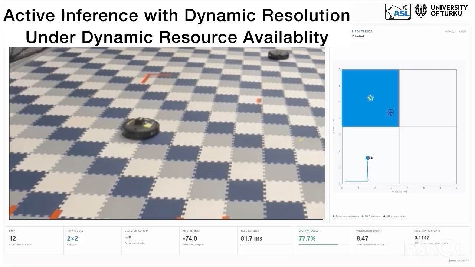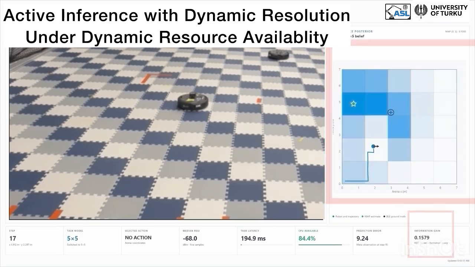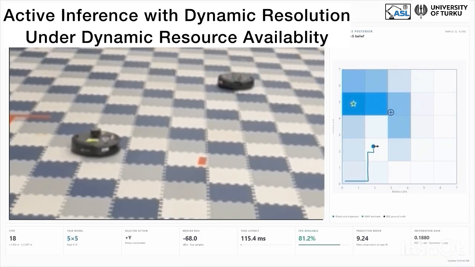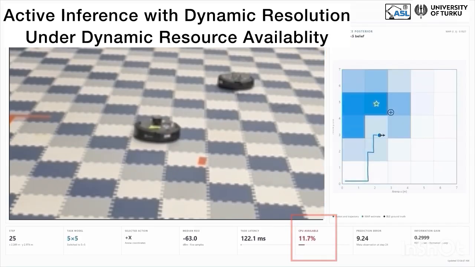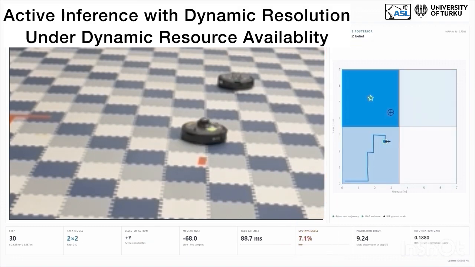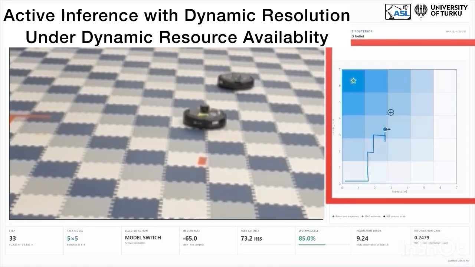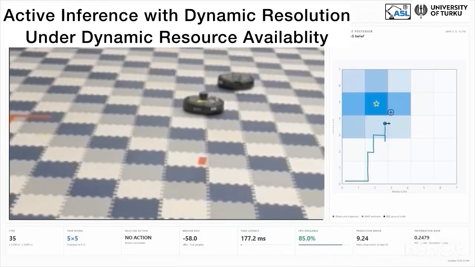As the robot approaches the transmitter, the environment becomes increasingly informative, encouraging the meta level to select a finer representation. However, when processor availability decreases, the agent temporarily switches back to a coarser representation in order to maintain its computational budget for each inference step. Once sufficient computational resources become available again, the agent returns to the finer representation.